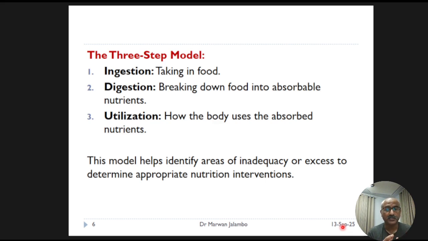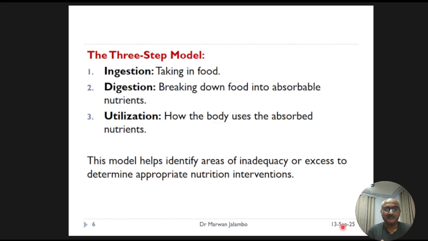Ingestion is simply the act of eating. Digestion is a complex process of breaking that food down, which we'll detail today. And utilization refers to how the cells in our body actually use the nutrients we've absorbed.